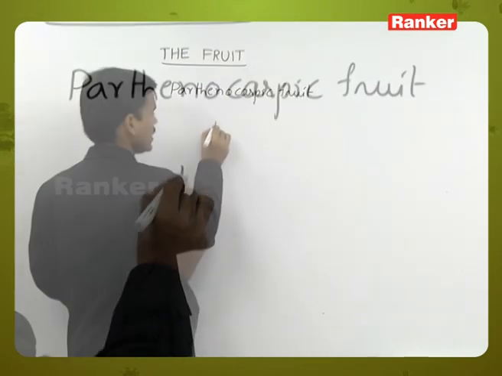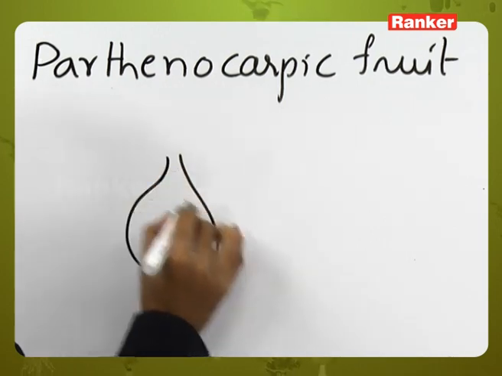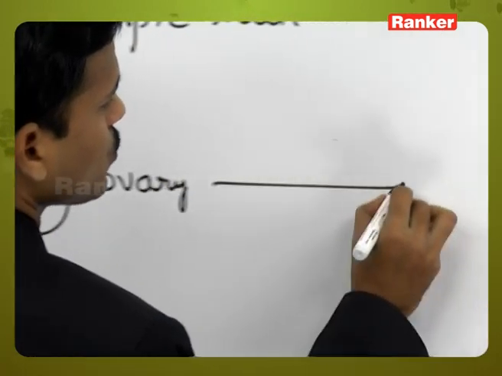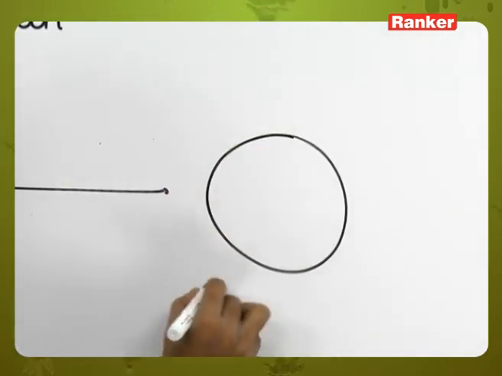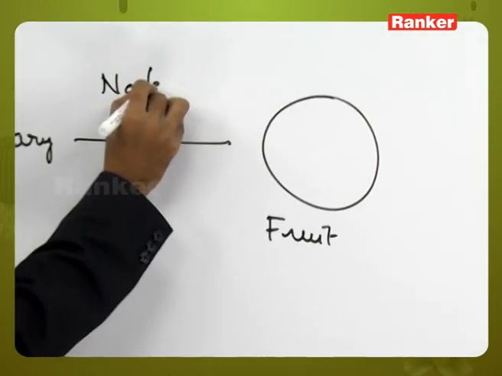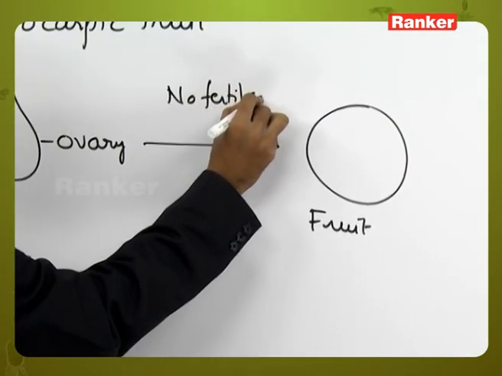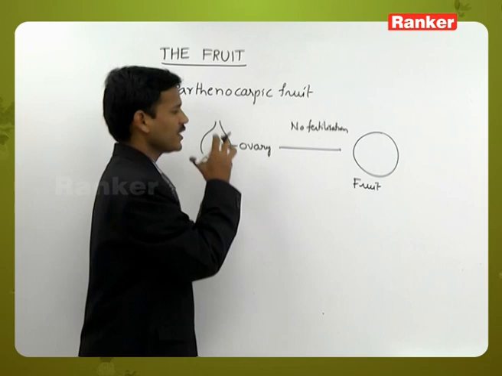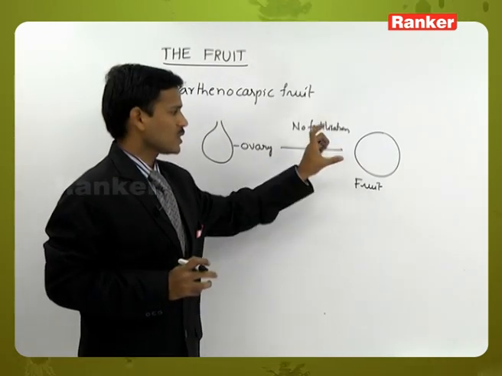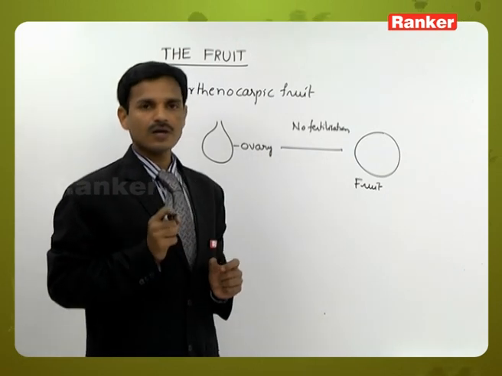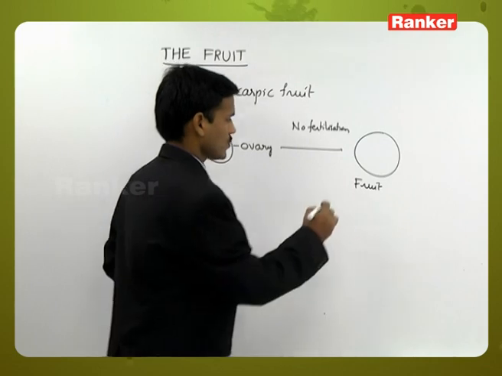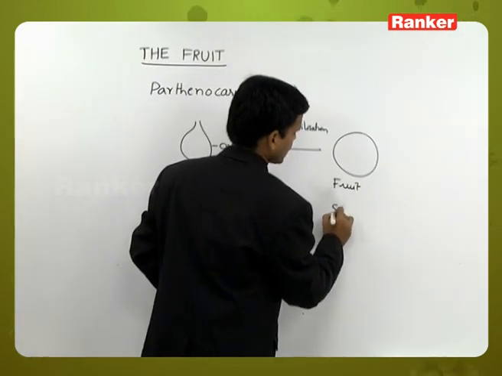Here also, ovary develops into fruit. So, it is ovary. It is developing into fruit, but no fertilization. So, without fertilization, the ovary develops into fruit. It is called as Parthenocarpic fruit. The Parthenocarpic fruits generally do not have seeds. They are seedless. Seeds are absent. So, Parthenocarpic fruits are seedless.